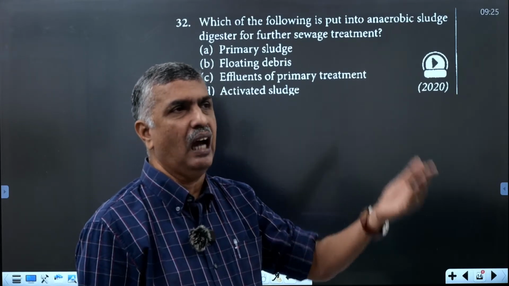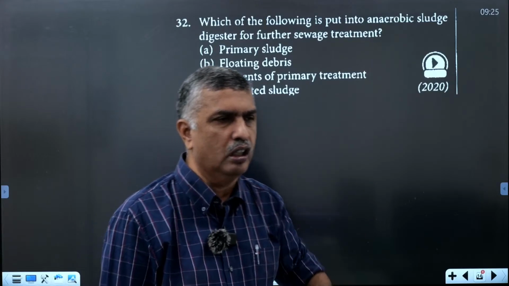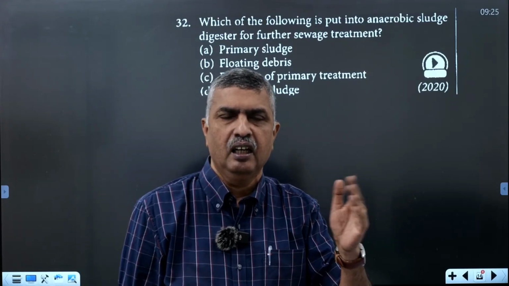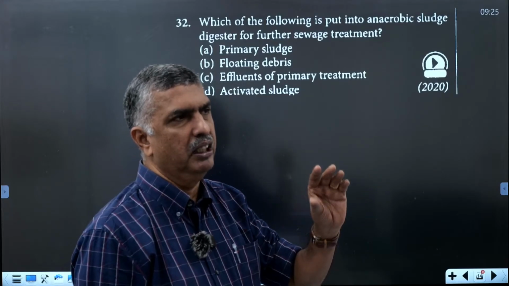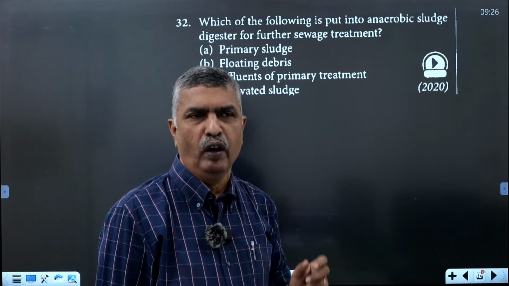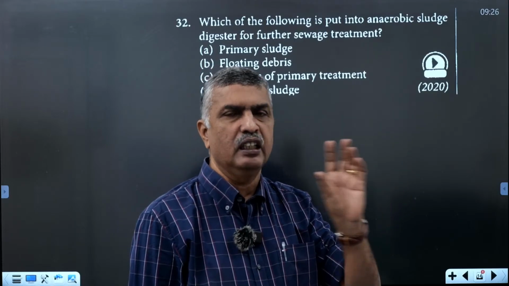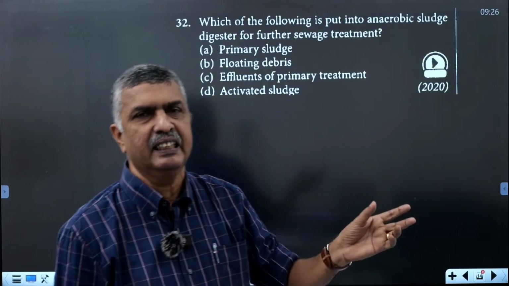After primary sedimentation and removal of solid debris, the primary effluent, the supernatant produced above, is passed through the secondary treatment plant.